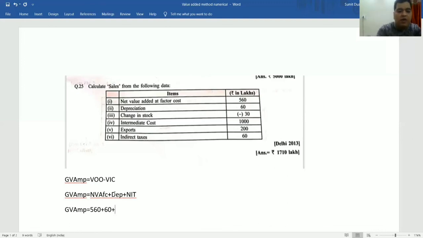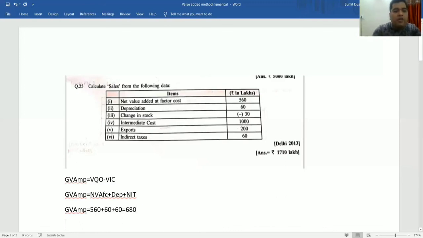Subsidy is not given, so I can simply add 60. 560 plus 60 is 620, and 620 plus 60 is 680. I hope my calculations are right.